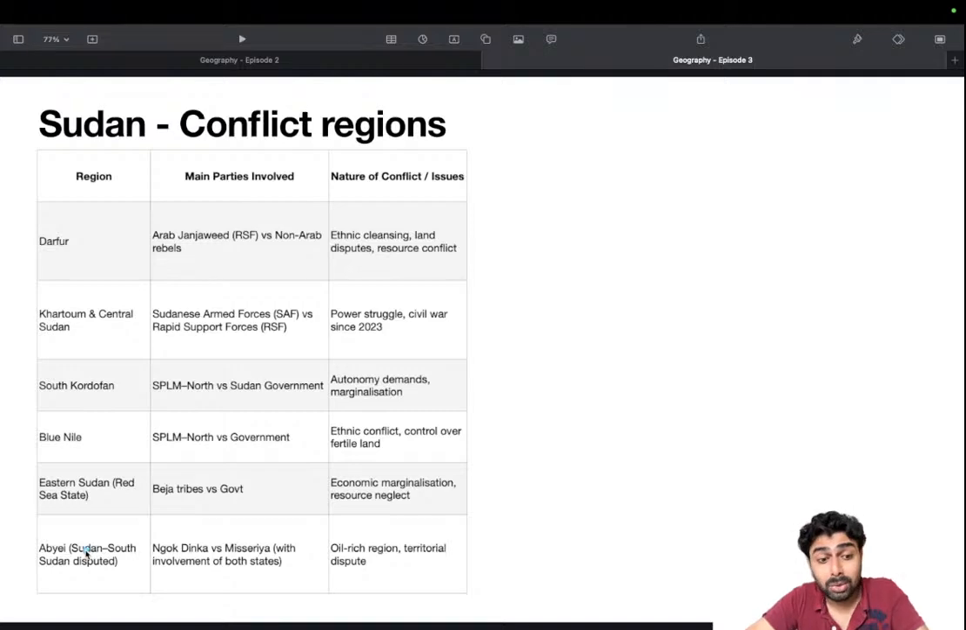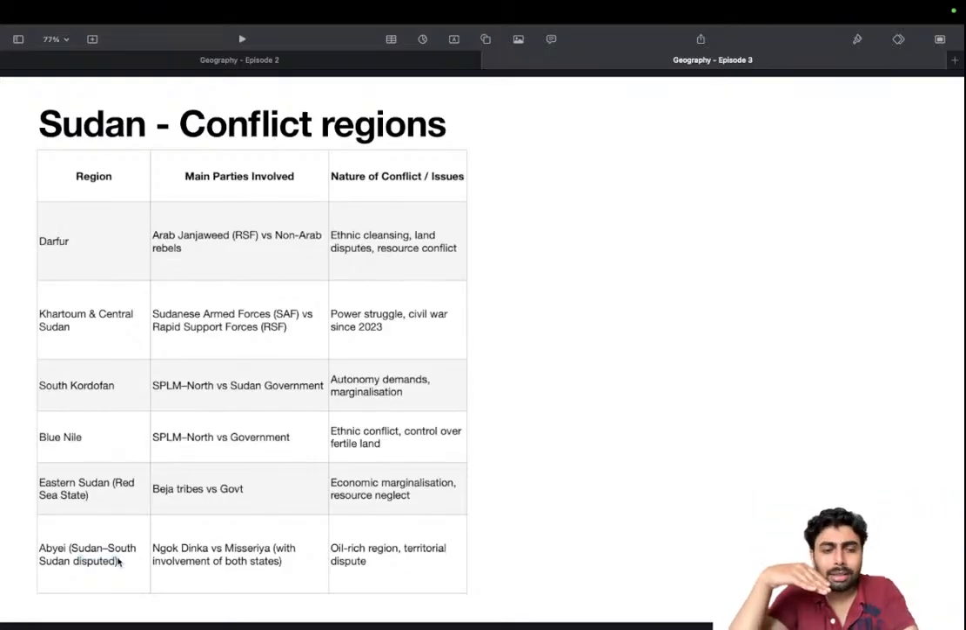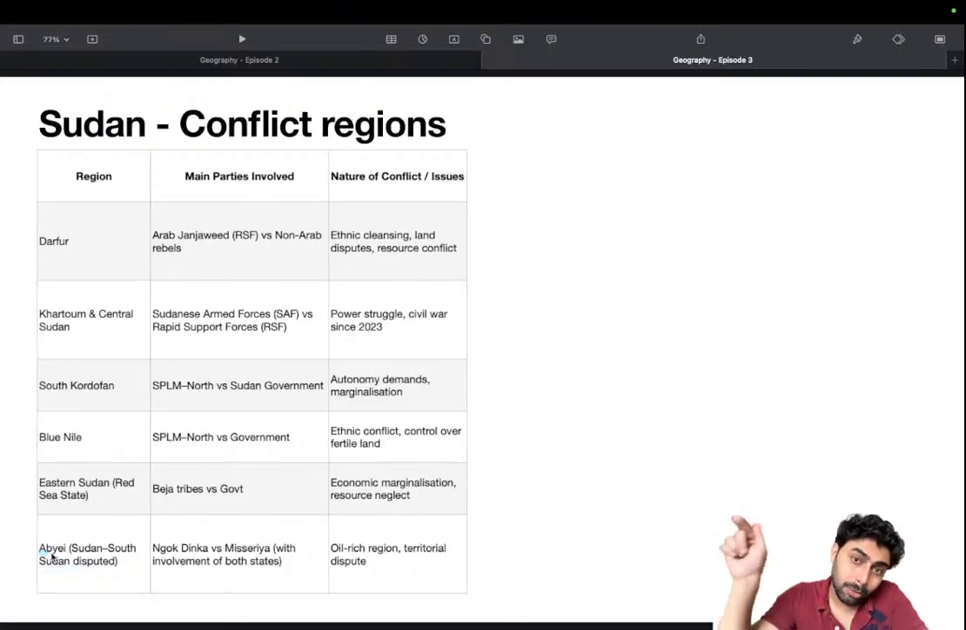Abyei region, disputed between Sudan and South Sudan, because South Sudan was created based on a civil war in Sudan. And I think South Sudan is the latest country to be formed, in 2011, I guess. And the capital of South Sudan is Juba, and they are having a dispute. Sudan is having multiple disputes within itself, and it is having a dispute with South Sudan. So, needless to say, Sudan is in a complete rapid fire round. So I feel bad for the people there.